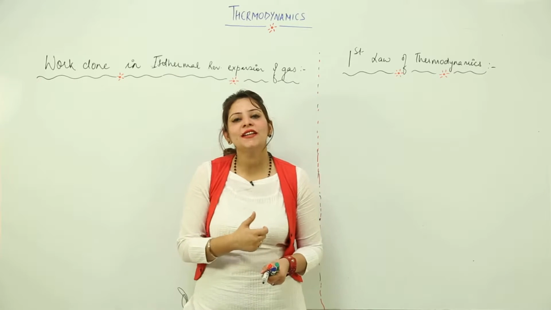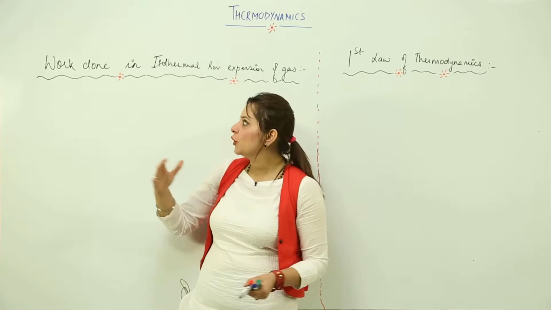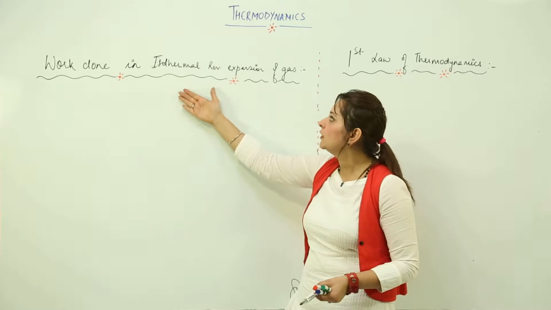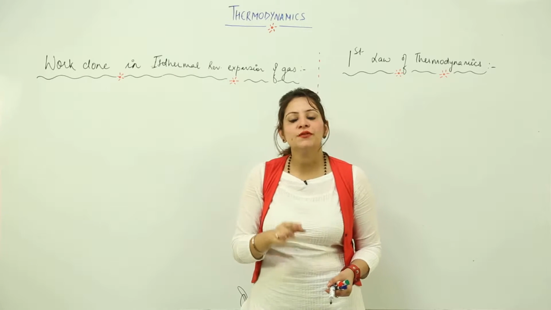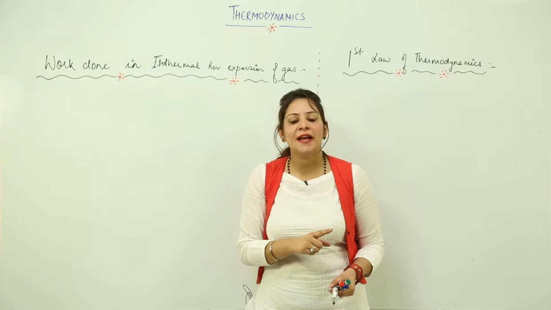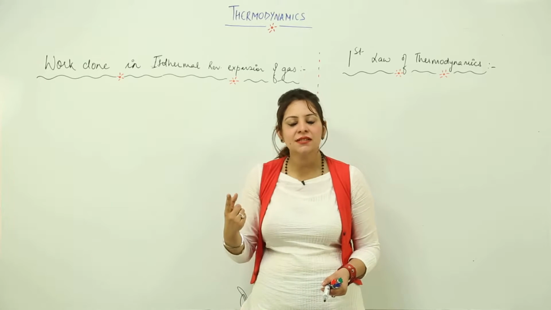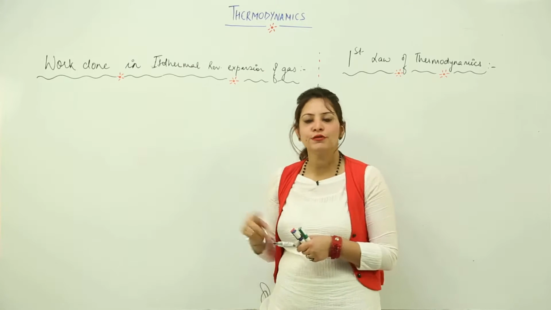So as you saw that pressure volume work in case of gases, now we are going to do in terms of work done in isothermal reversible expansion of gas, right. As I told you that we have W is equal to P delta V, but when there is an expansion, that means work is done by the system, we say W is equal to minus P delta V. This is what I am going to use here.